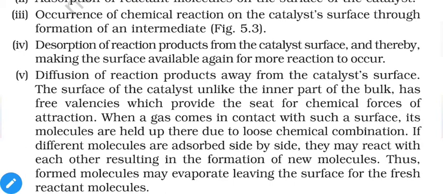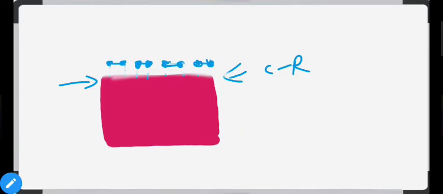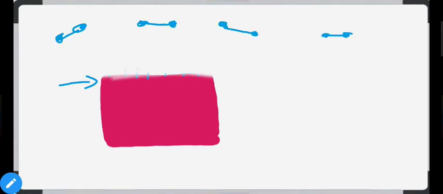And then the last step is diffusion of reaction products away from the catalyst surface. That means our surface is open again. So simply we can say that these molecules will move away from the surface of the catalyst like this, and now our catalyst is again free and the new molecules can interact with it to form products.